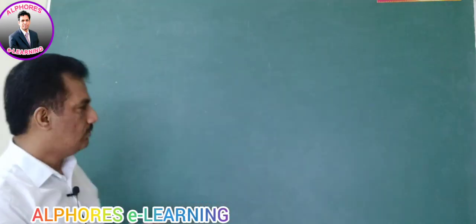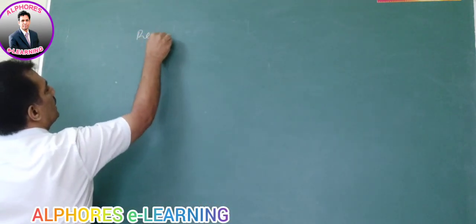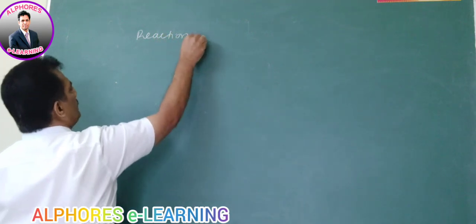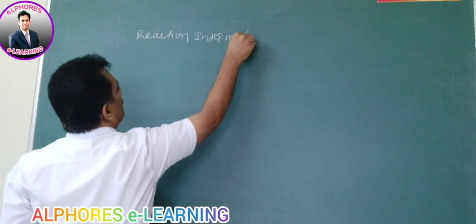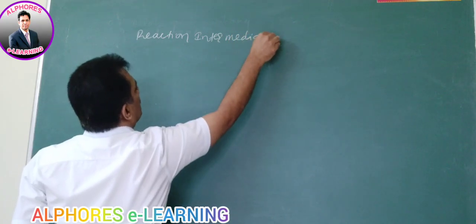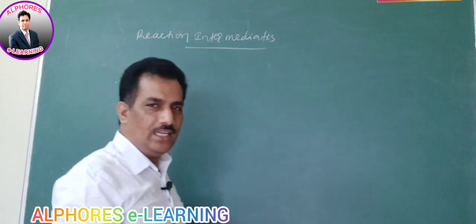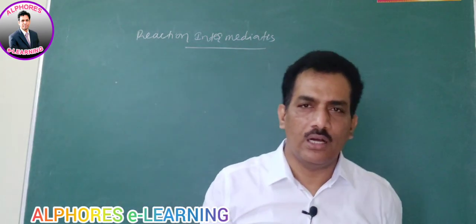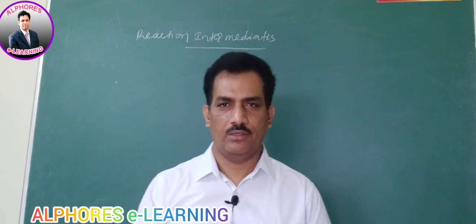Clear? And now first of all let us consider reaction intermediates. I need not explain much on this. As we know, you are now studying intermediate. It is like schooling and degree college; in between these two, it is intermediate. Is it not?